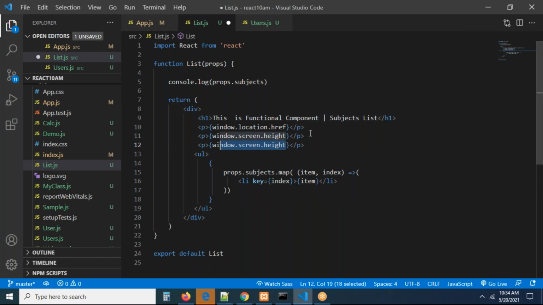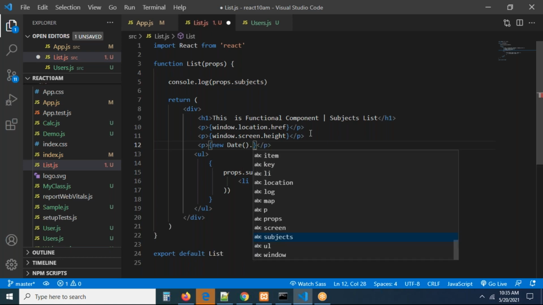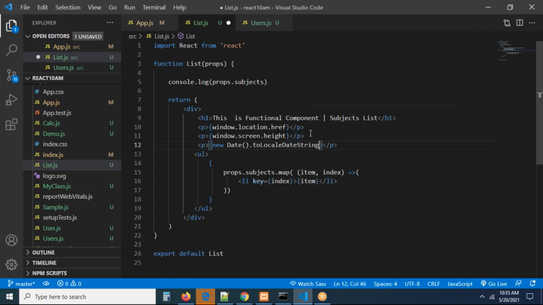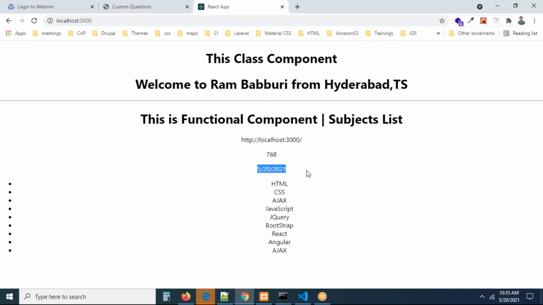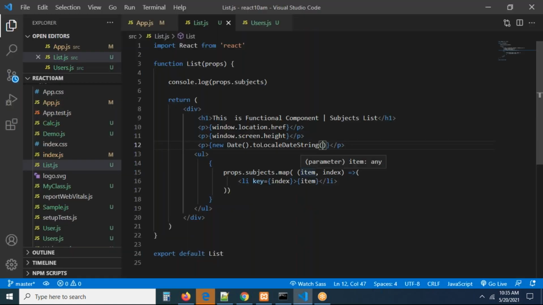We have the new Date object, right? So now you can see I'm going to print new Date().toLocaleDateString. I'm taking this method. Now you can see you are going to get the date string on the screen. Can you see? You're getting the date string. Directly those properties and objects we can access here. We don't have any problem at all.